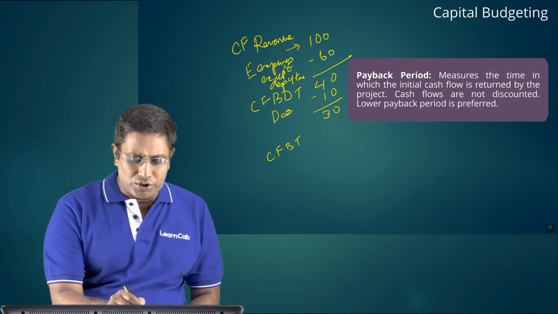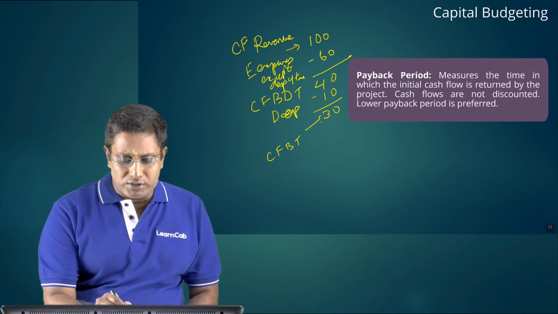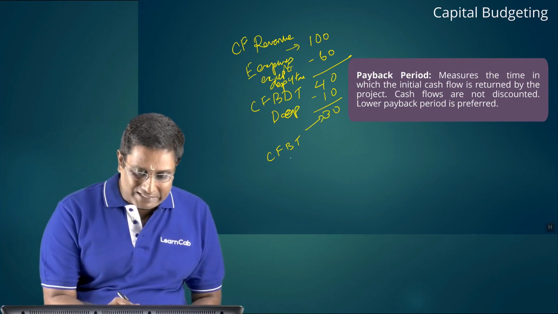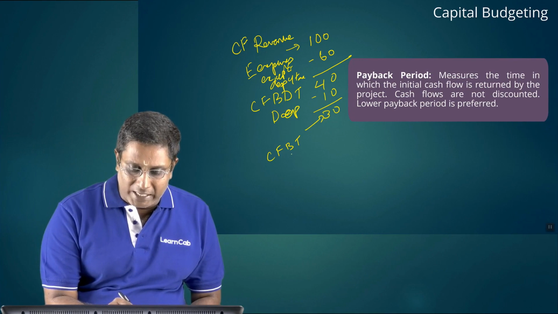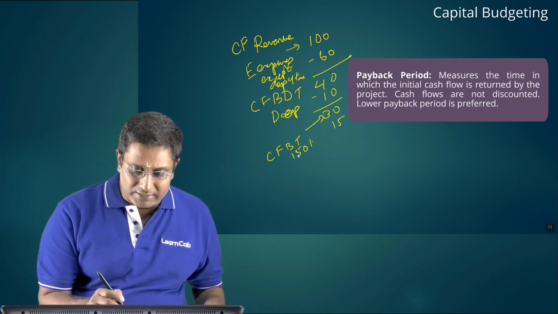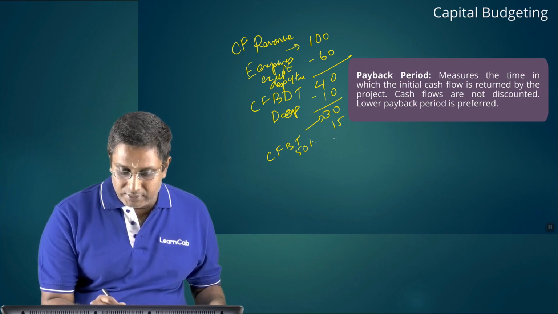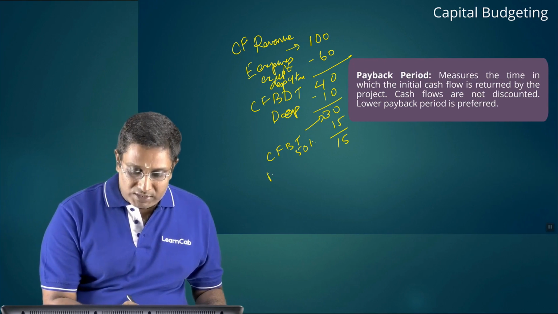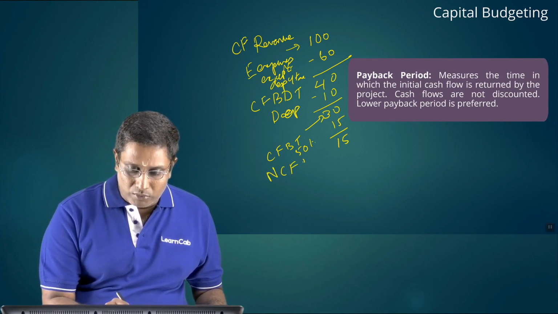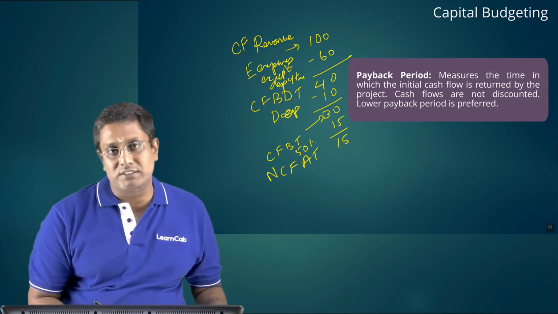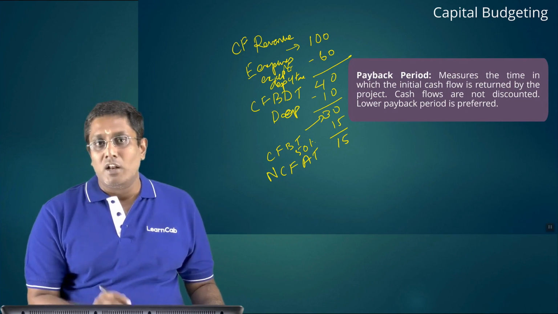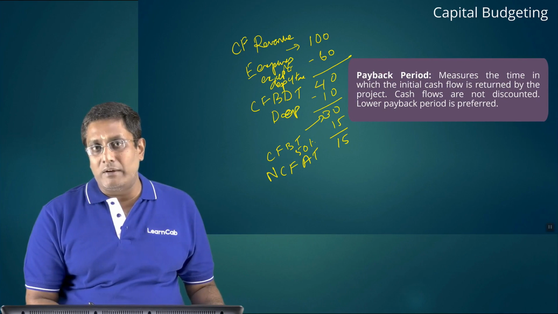Then suppose tax is 15. So 50% is the tax rate. Suppose you assume that the tax rate is 50%. So this is net cash flow after tax.